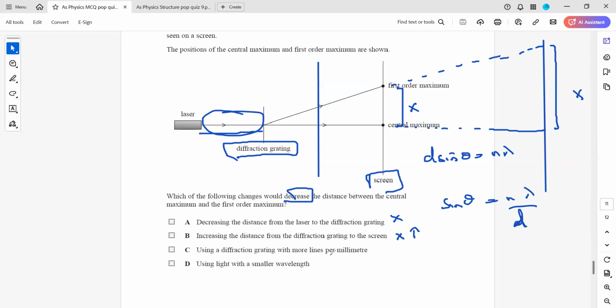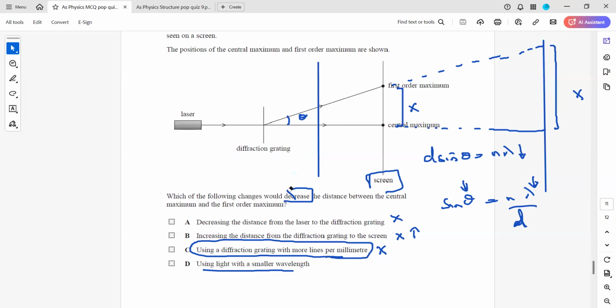Using a diffraction grating with more lines per millimeter, that has no effect on the value of x, it does not affect it at all. Using a light with a smaller wavelength. If you use a light with a smaller wavelength, as you reduce lambda, what will happen to theta, the angle? This angle will also decrease. So if the angle decreases, the spacing between the lines will also decrease. Using a smaller wavelength, it will diffract less, so theta will decrease. As theta decreases, the new value of x will be smaller than the original one.